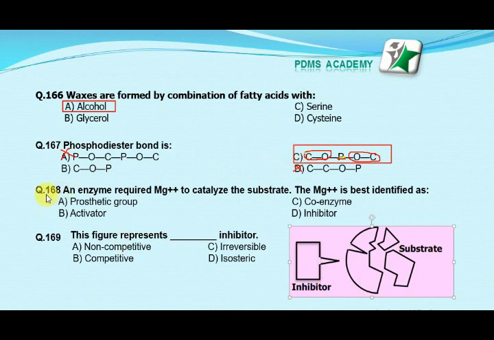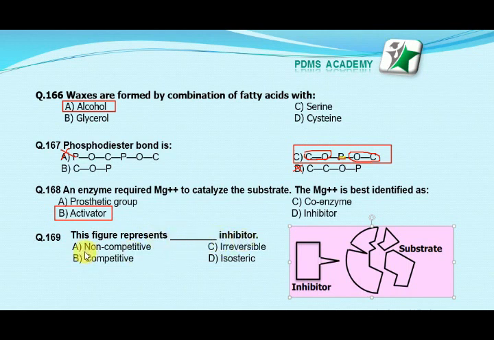Our next MCQ is: an enzyme requires magnesium ions to catalyze a substrate. The magnesium ions are best identified as option A prosthetic group, option B activator, option C coenzyme, option D inhibitor. Our correct answer is B, activator.